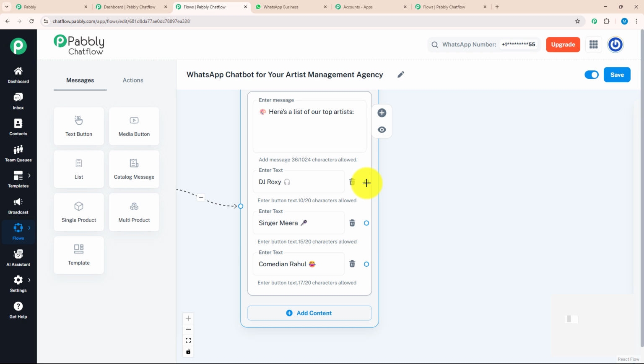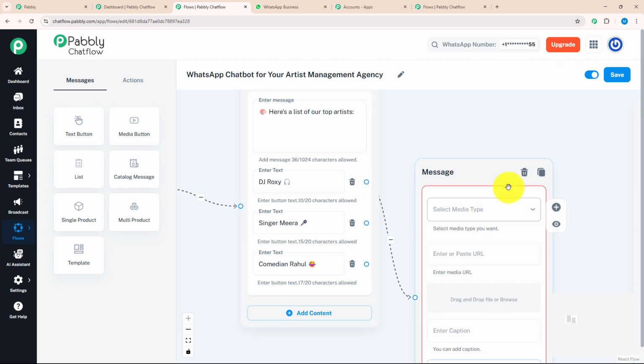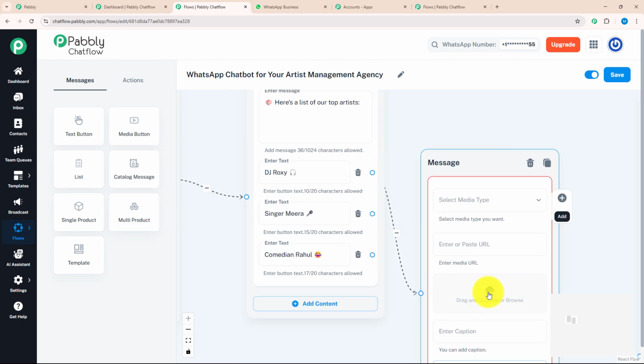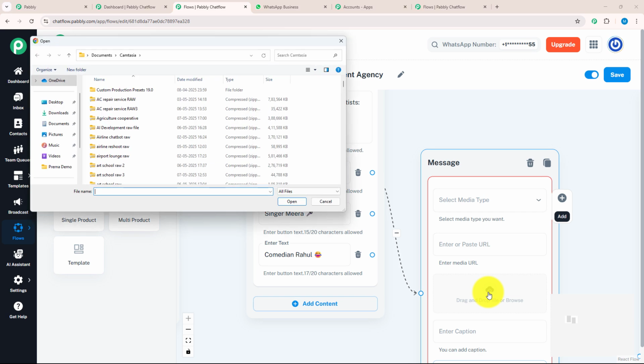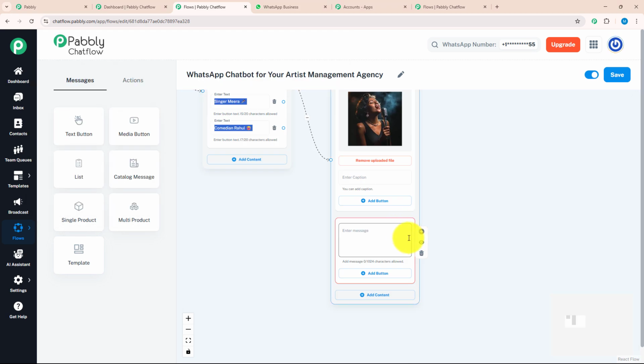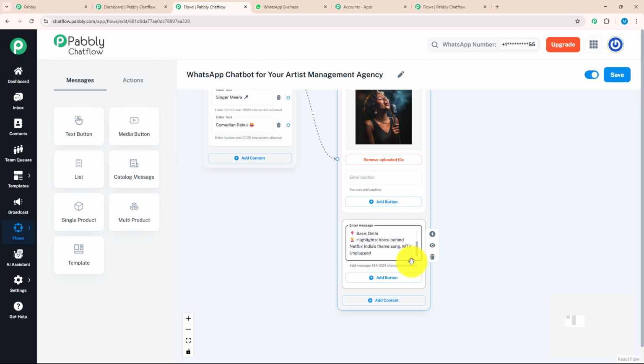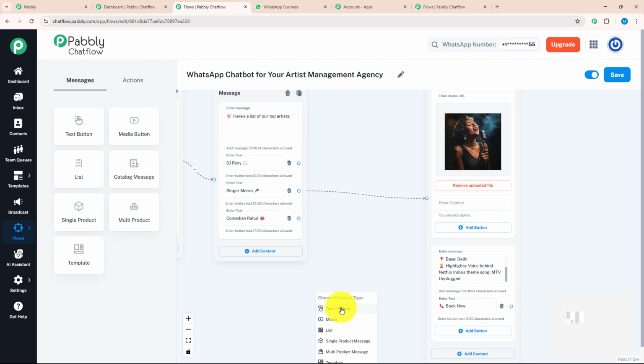For that, I will drag and drop this option and select the media button over here. After selecting the media button, I will browse the artist image. Over here, I will enter my message, which will give details about the singer. After that, I will add an action button, which says book now. After her, I will add details about DJ Rocky.